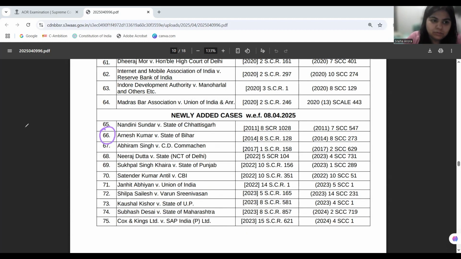And following Arnesh Kumar, we have Satyendra Kumar Antil, which is numbered at 70. Satyendra Kumar Antil is saying that bail can be given wherever it is possible. It classifies offences into 3 categories: one with punishment of less than 7 years, one with punishment of 7 years or more, and one with offences which have stringent penalties, for example UAPA, TADA, etc. So the court is saying that we need to look into the parameters where bail can be given.